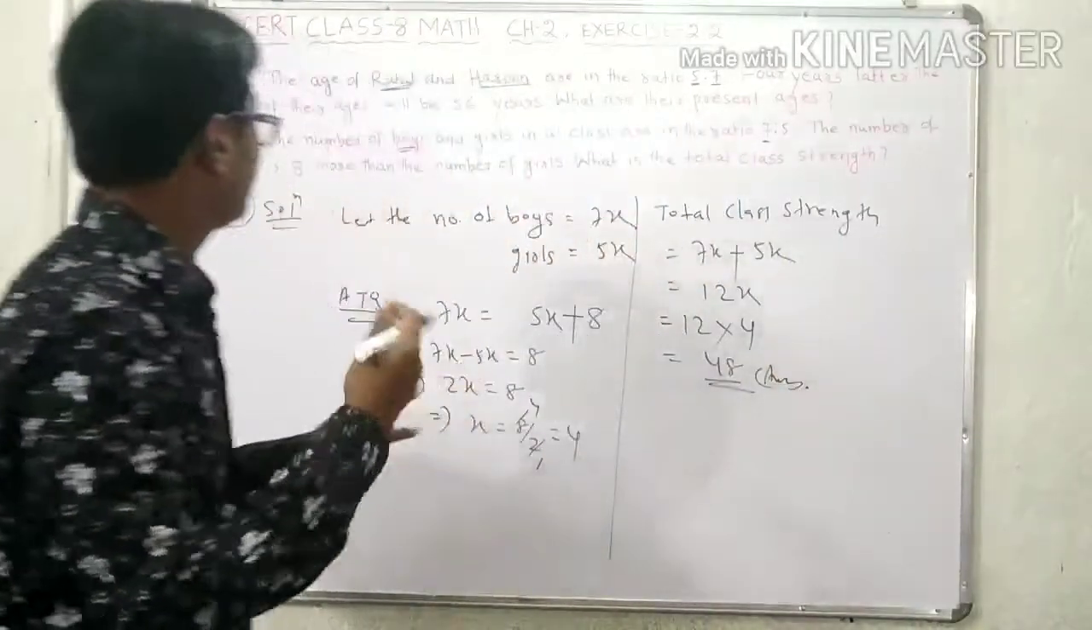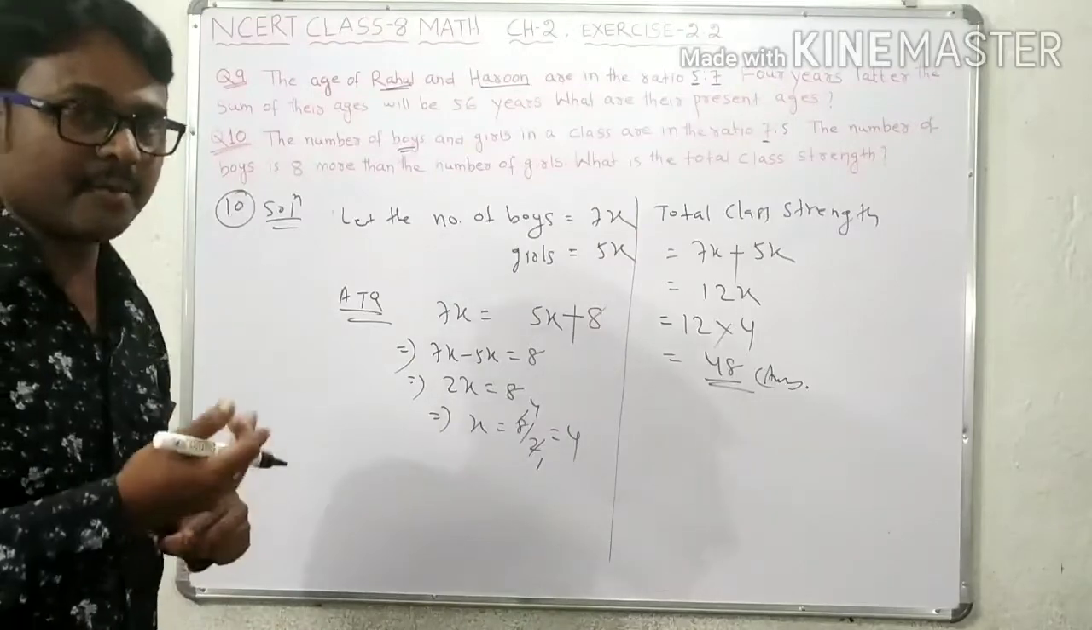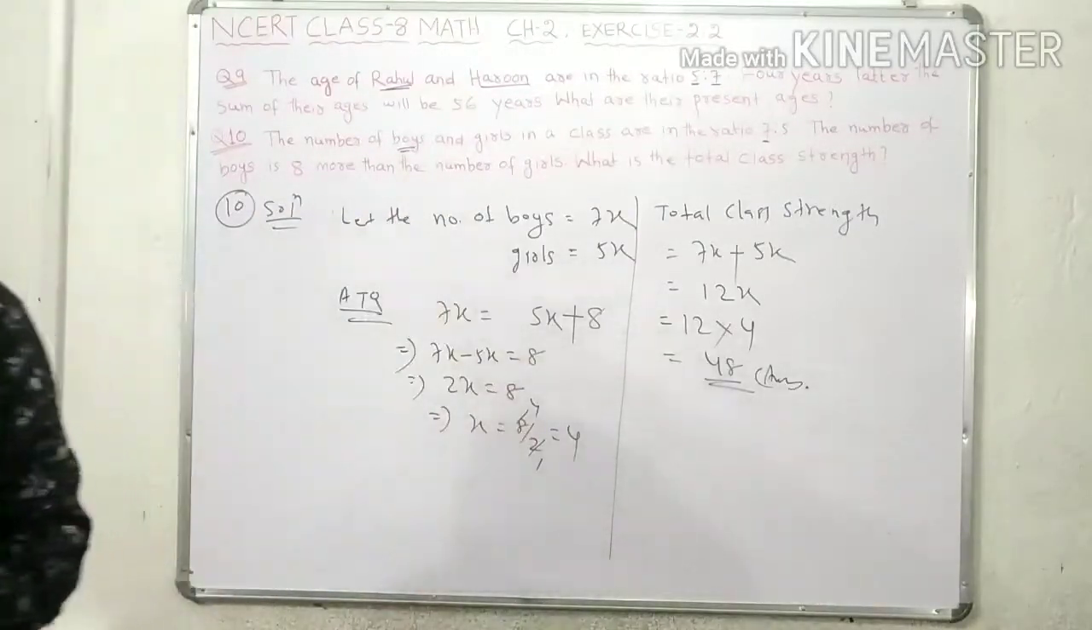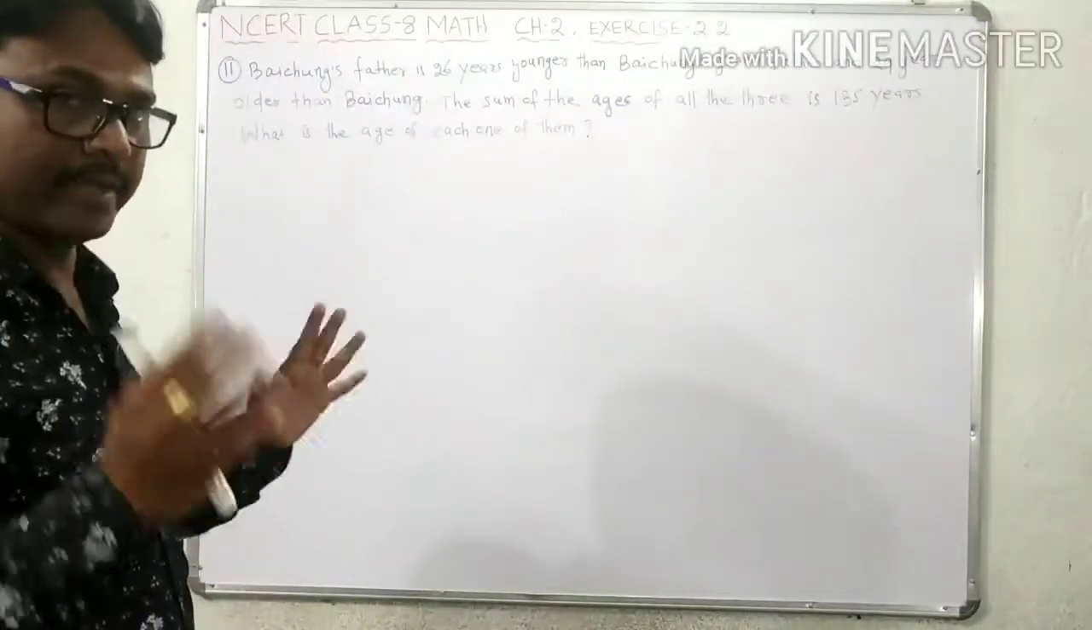So in this way we have solved number 10 also. Next number we will see, you write it down, then we will solve the next number. So here number 11, we have already completed number 9 and 10.